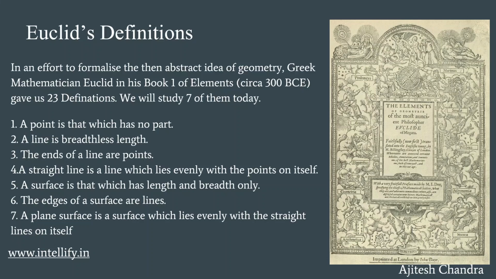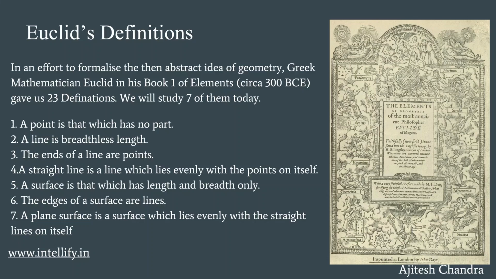So, in around 300 BCE, mathematician Euclid wrote a book called Book 1 of Elements and he gave us 23 definitions. Today we will have a look at 7 of them. All 7 of these definitions are mainly concerned with 3 ideas. That is the idea of a point, the idea of a line, and the idea of a surface.